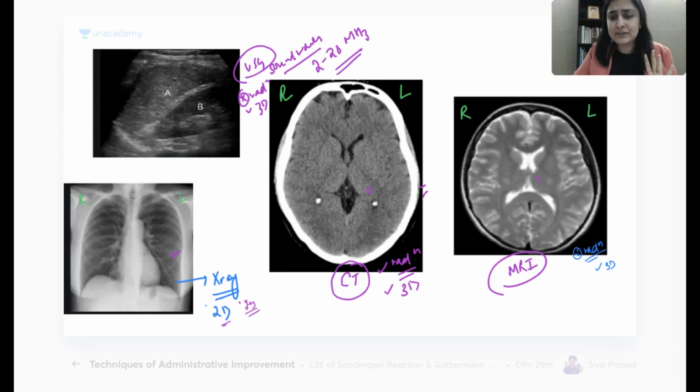So is our right, left clear for everything? Ultrasound, I can't say the same because in ultrasound it will depend on how the probe is placed. So remember, ultrasound, nobody will ask you right, left. But X-ray, CT, MR, are we all clear how to recognize right and left? It is opposite, it is just opposite from me. It is like a person who's standing opposite to me. So far, so good. Nobody is mistaking right, left, because from now on, I will ask you questions about right, left, and nobody is getting them wrong. Okay, clear? Yes? Everybody with me so far? Yeah? Cool. So this is right and left.